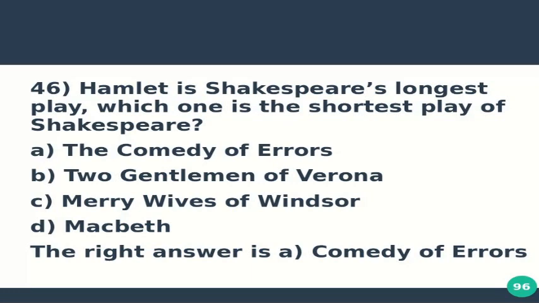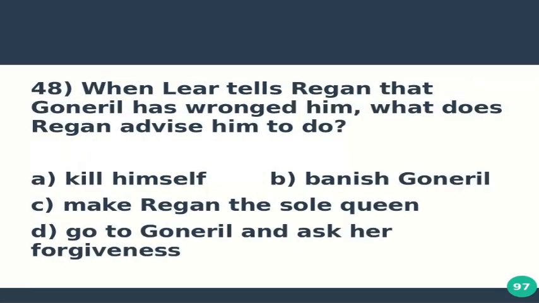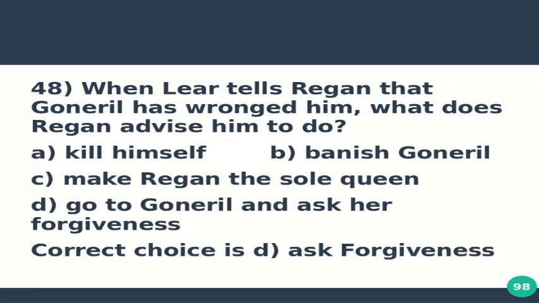Question number 48 is, when Lear tells Regan that Goneril has wronged him, what does Regan advise him to do? Option A, kill himself. Option B, banish Goneril. Option C, make Regan the sole queen. And option D, go to Goneril and ask her forgiveness. Correct choice is D. When King Lear goes to Regan and tells her that Goneril has wronged him, Regan advises him to go back to Goneril and ask her forgiveness.